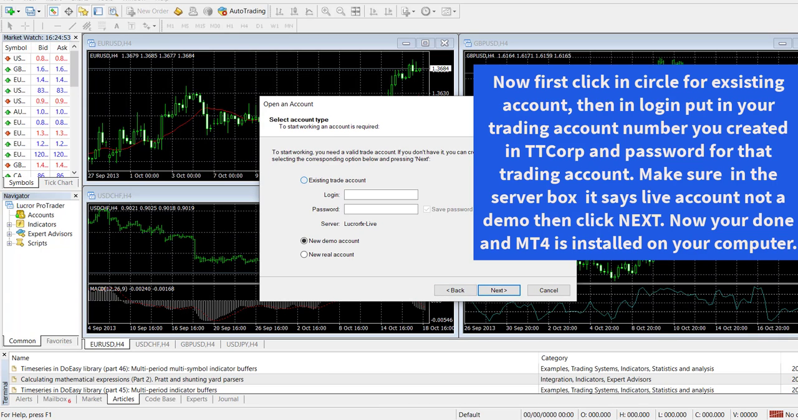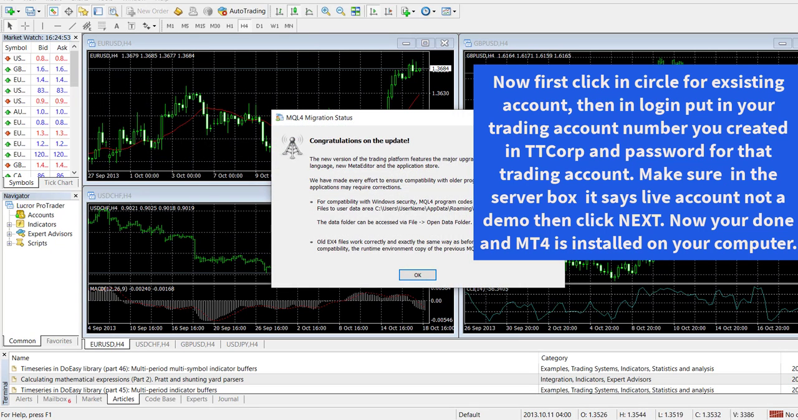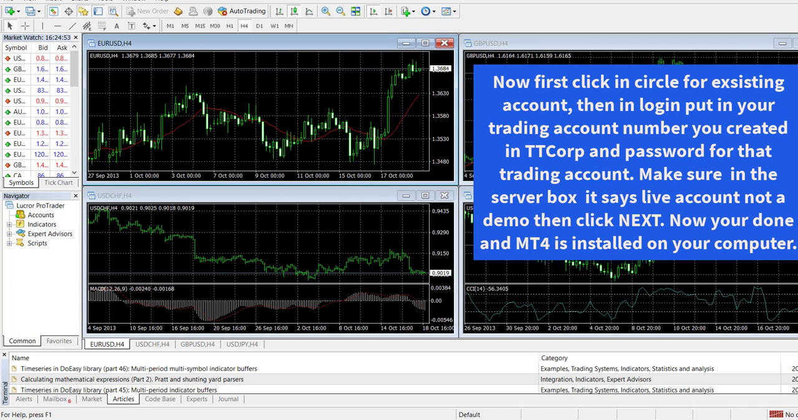Now first click in the circle for existing account, then in Login put in your trading account number you created in TT Corp and the password for the trading account. Make sure in the server box it says Live Account, not a demo, then click Next. Now you're done and MT4 is installed on your computer.